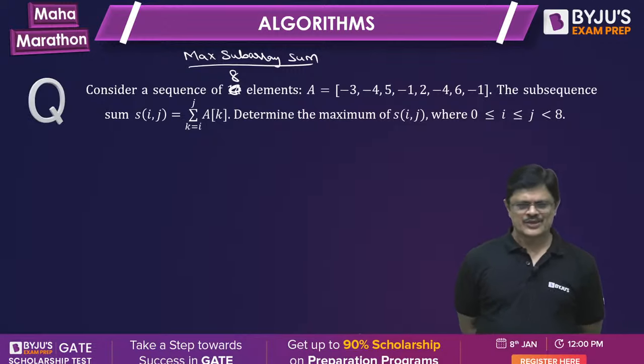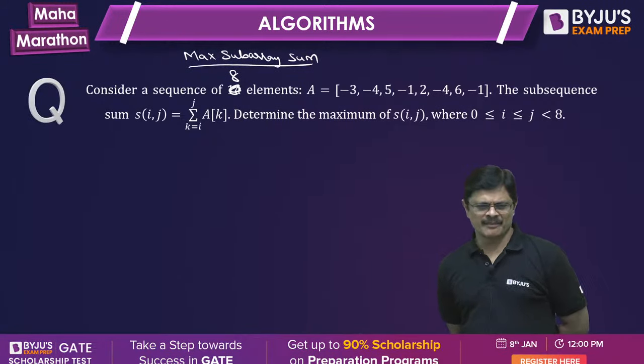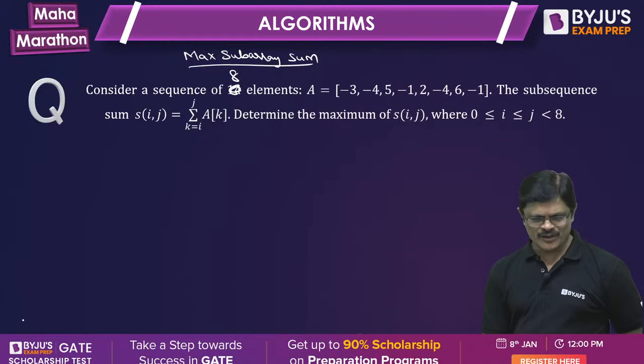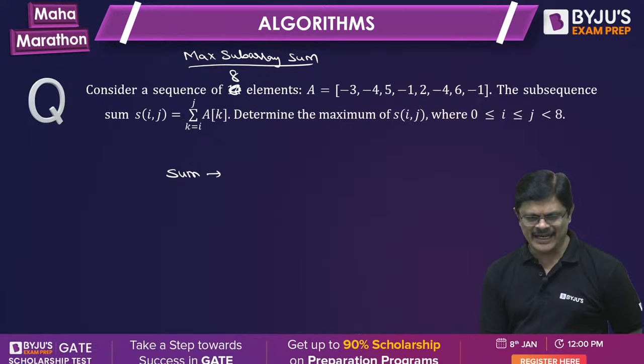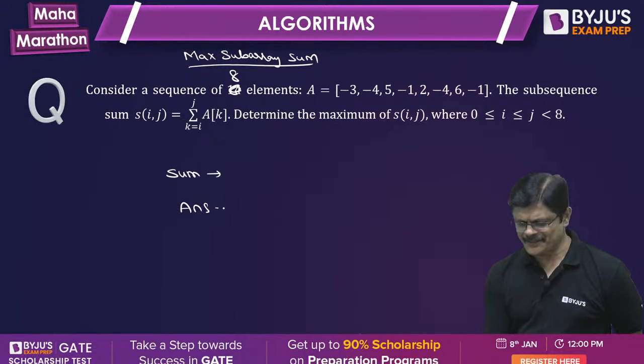Very good. So Kadane's is the best algorithm. 8 is the answer. So you can take the current sum and the final sum. It takes order n time, and you can call that the answer.